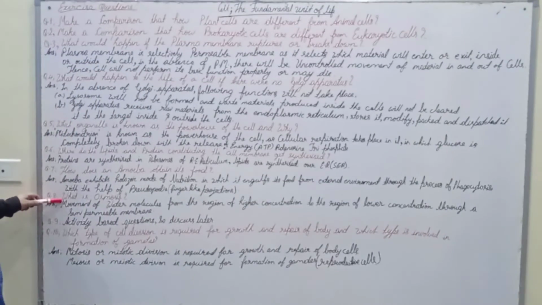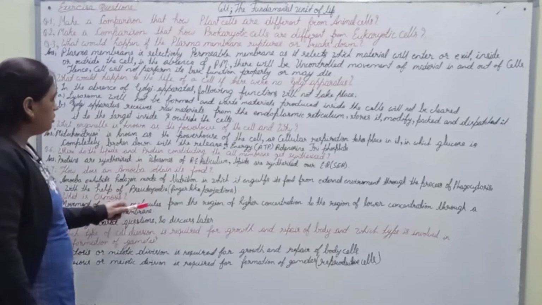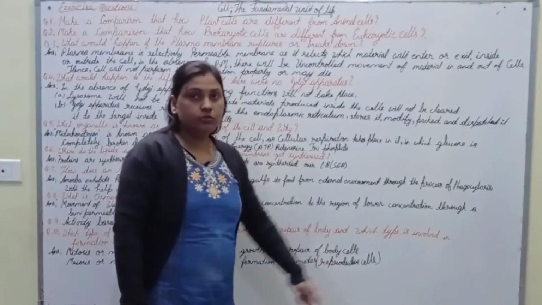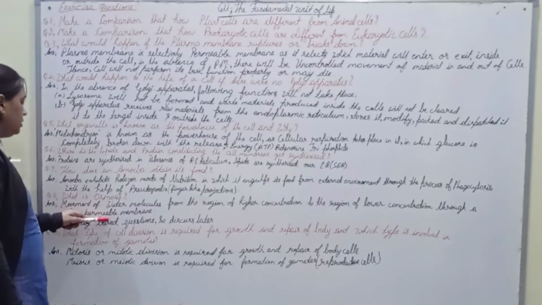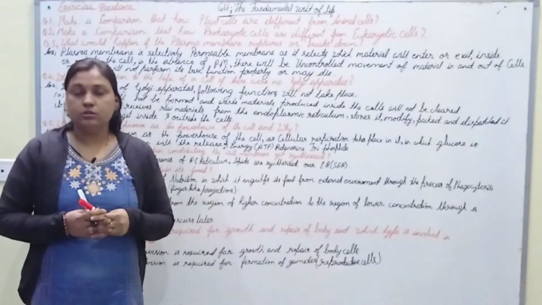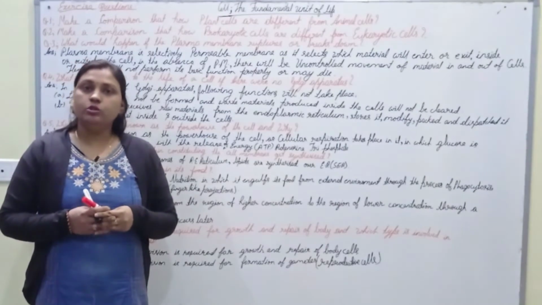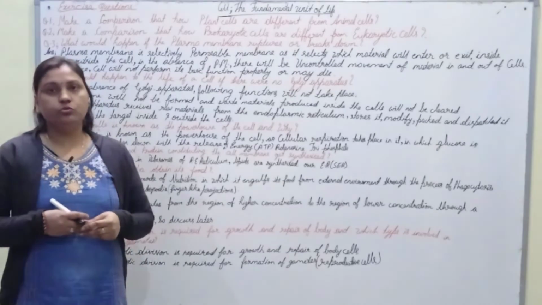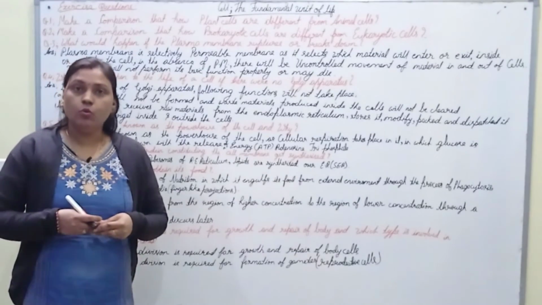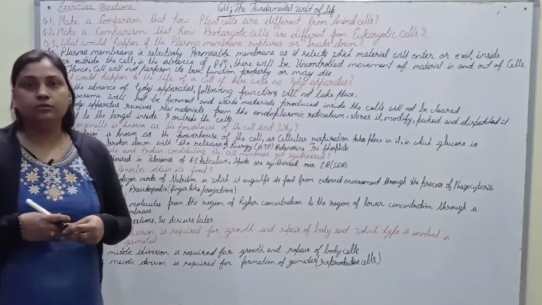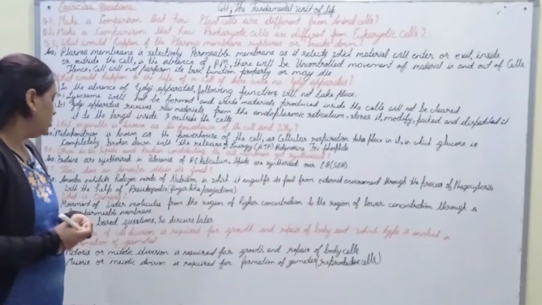So, next our question is, what is osmosis? Answer is movement of water molecules from the region of higher concentration to the region of lower concentration through a semi-permeable membrane is called osmosis. Osmosis is the process through which water molecules move inside the cell from the region of higher concentration to the region of lower concentration through a semi-permeable membrane, that is plasma membrane.